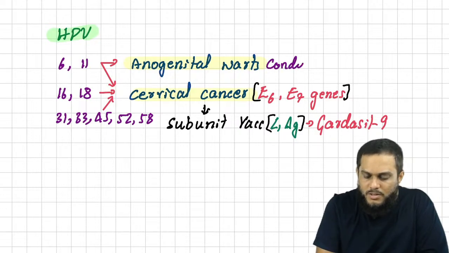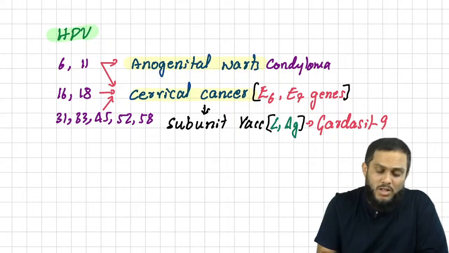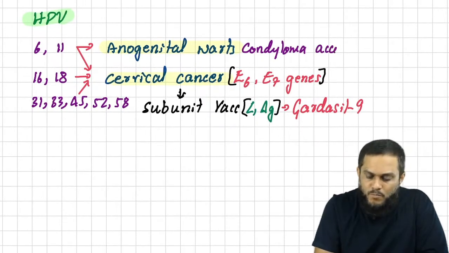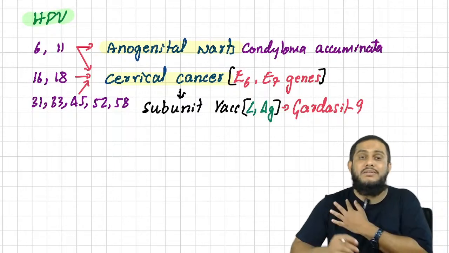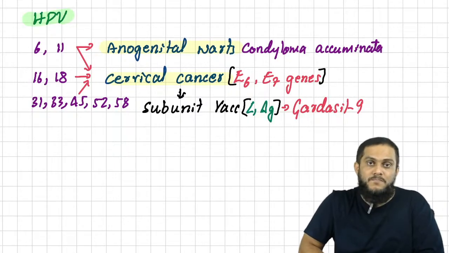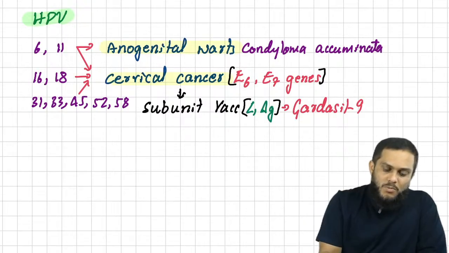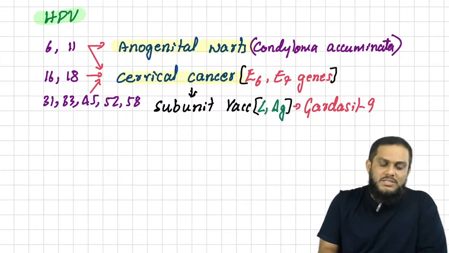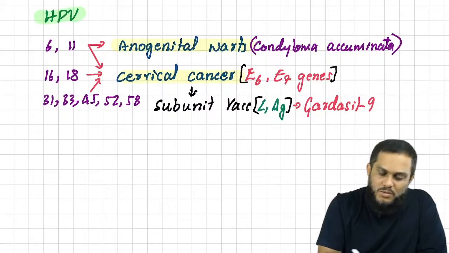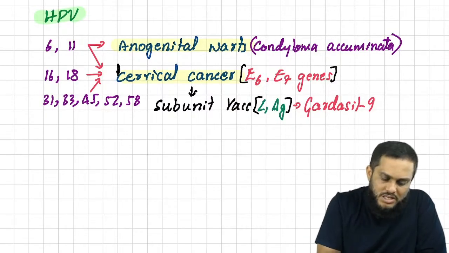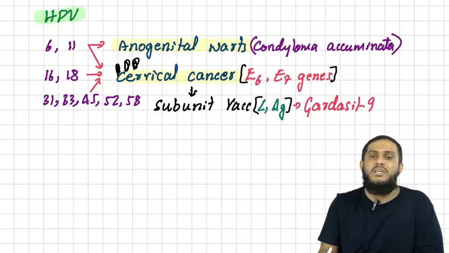condyloma acuminata. You already know that, right? Anogenital warts we call condyloma acuminata, right? So condyloma acuminata is nothing but anogenital warts caused by serotypes 6 and 11. That is not what is important. What is important for the entrance exam, which I want to highlight, is cervical cancer. What they ask in the exam is cervical cancer.